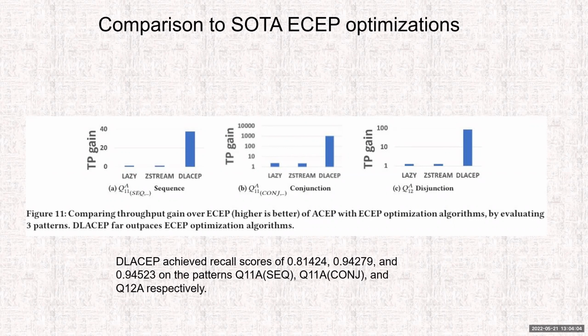Of course, the main difference is that these other optimization methods are 100% accurate and ours isn't, because we employ a neural network, but our recall was still very high for these patterns: 0.81, 0.94, and 0.94. So we achieve a much larger throughput gain without losing a lot of matches.